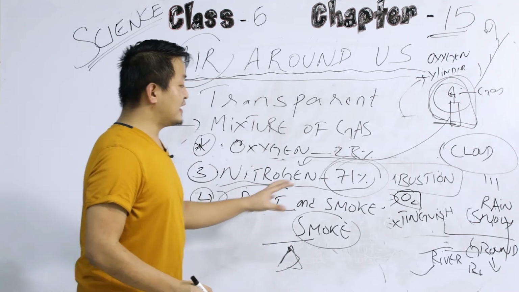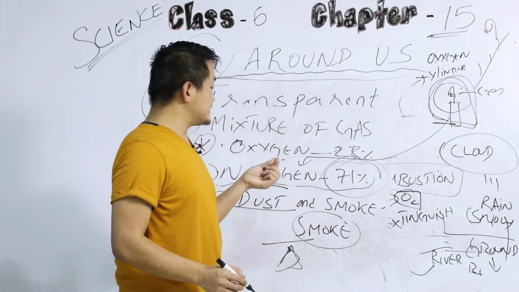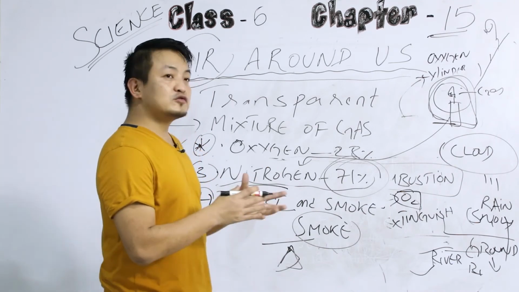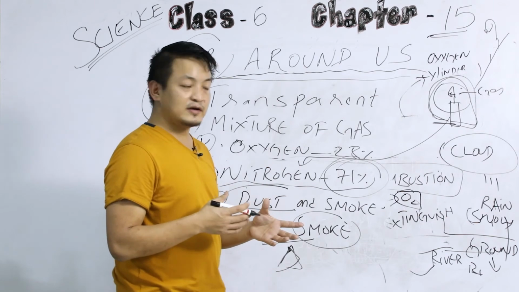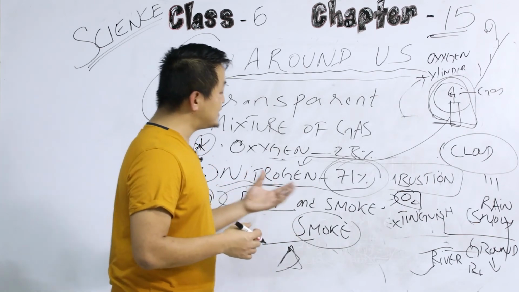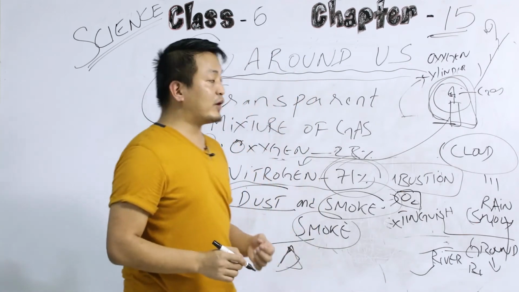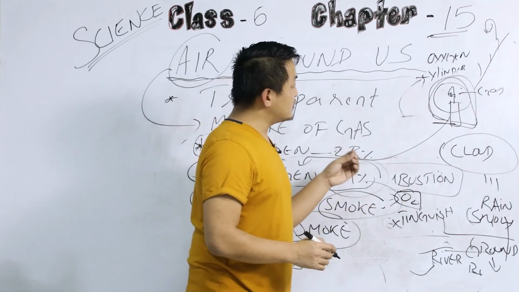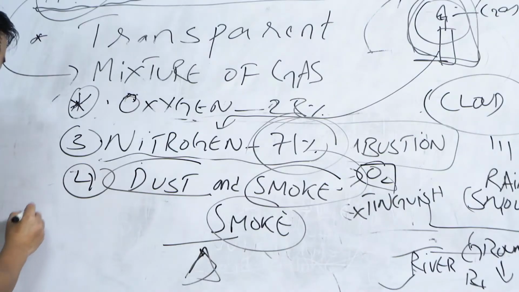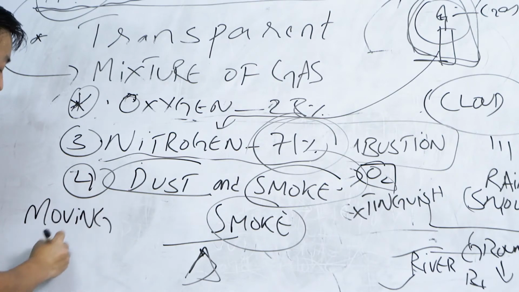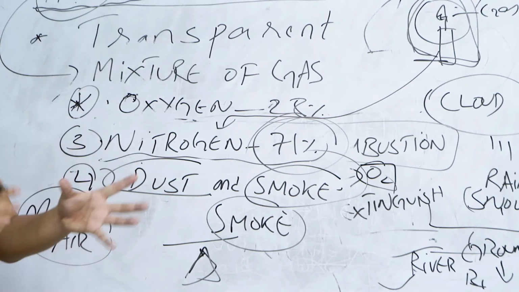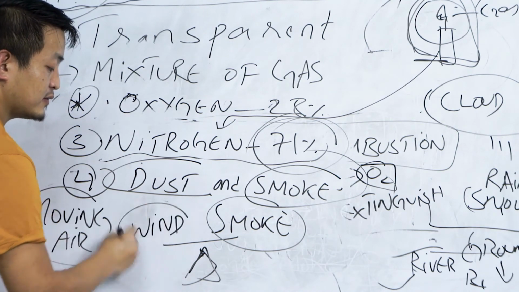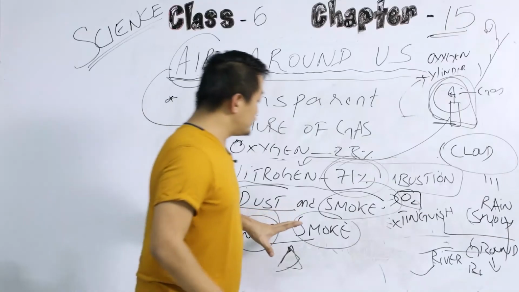Clear? Dust and smoke. Now, the dust or the smoke, these are not good for health, okay? If you go near big industries, or a big machine where they release much smoke, they pollute the environment, okay? Now, see, moving air, or the air in motion, is known as wind.